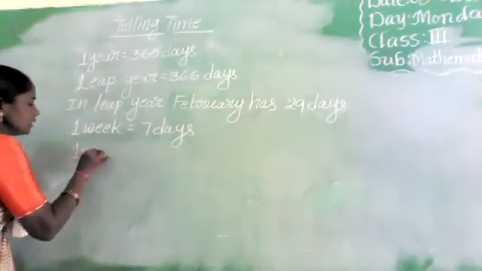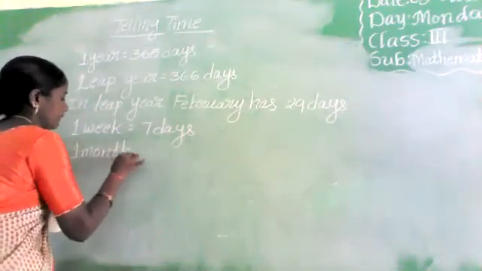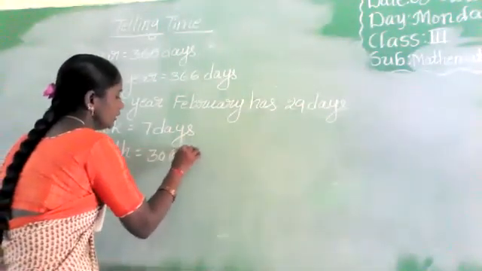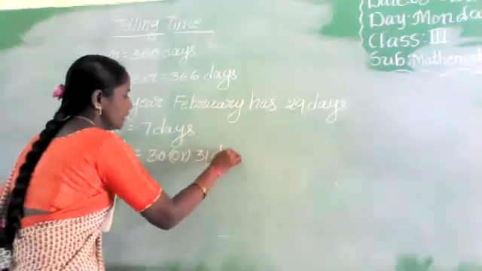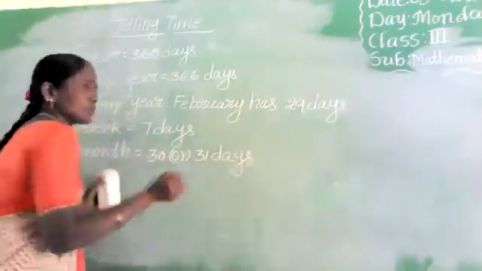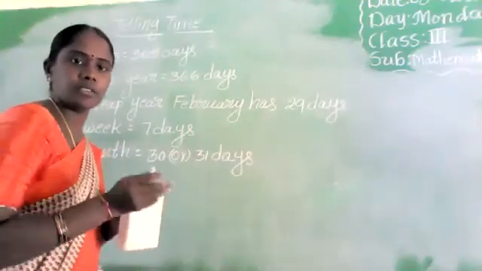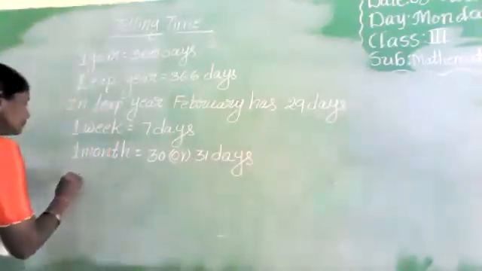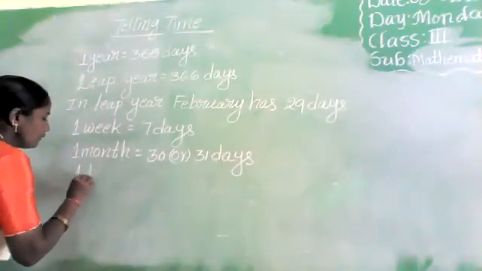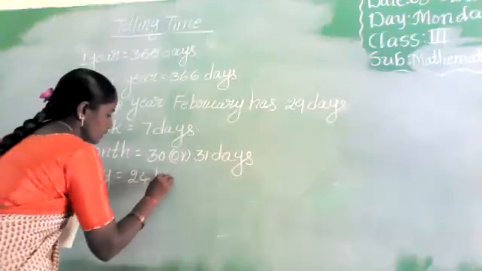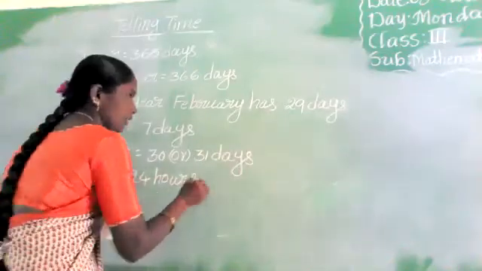Next, 1 month equals 30 or 31 days. With the knuckle system, we can find out how many days each month has. Next, 1 day equals 24 hours.